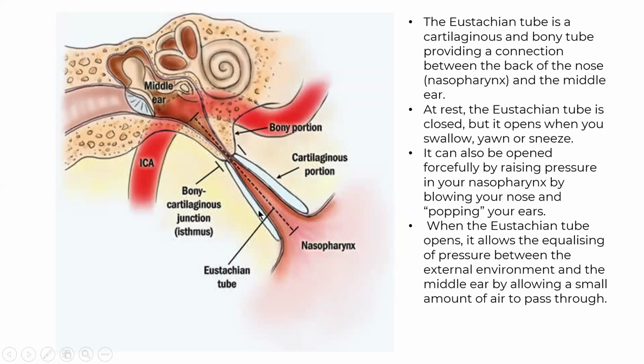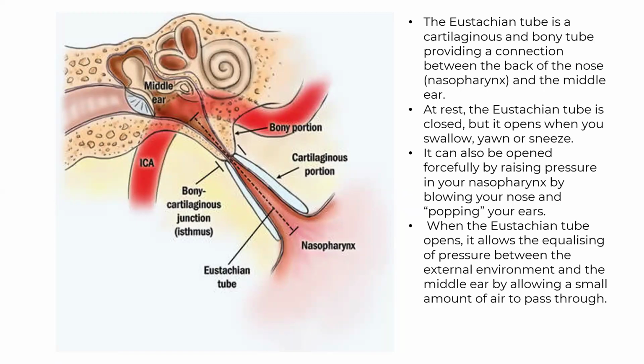The eustachian tube is a cartilaginous and bony tube providing a connection between the back of your nose, the nasopharynx, and the middle ear. Whenever it is at rest, the eustachian tube is closed.